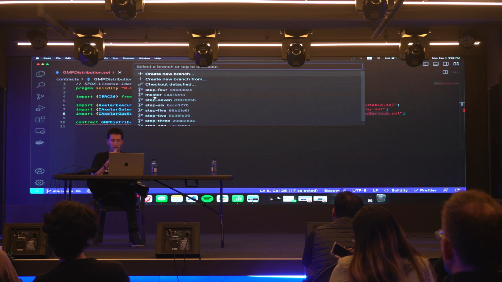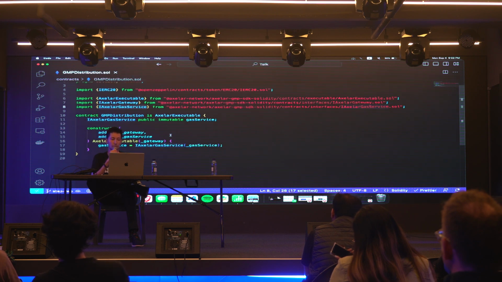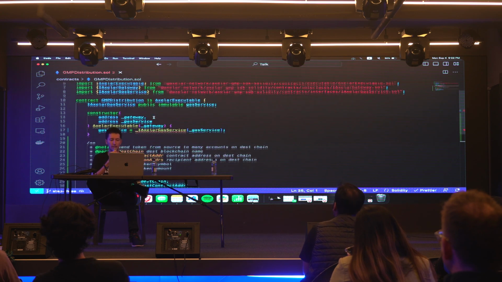So I'm not going to write out the code. I'm going to switch between branches to speed things up here. But the first thing we do here is just pass in the address of our gateway contract and our gas service contract. Remember what I said, these contracts exist on every single blockchain which is connected into the Axelar ecosystem. So we set those addresses here.